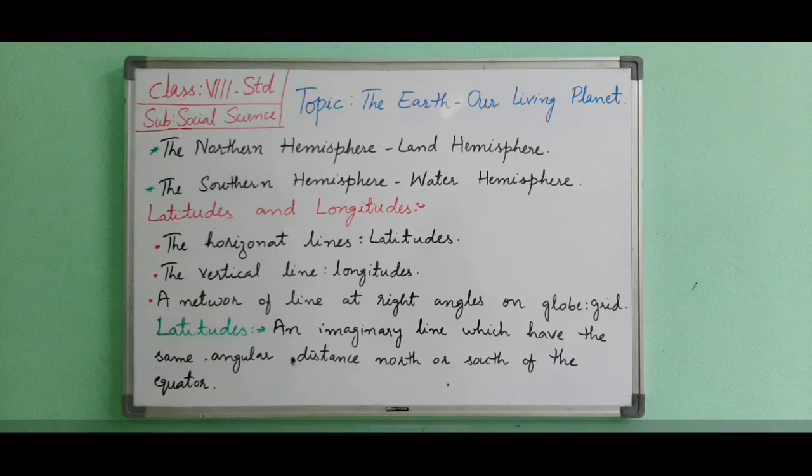Latitude is an imaginary line which joins all the places which have the same angular distance north or south of the equator. It is measured in degrees. The equator is the longest line of latitude, known as the Great Circle. It is equal to the circumference of the earth. Here, circumference means the length of the boundary of a circle.